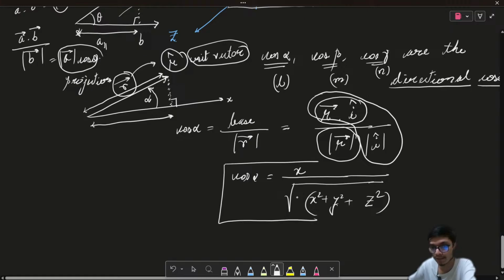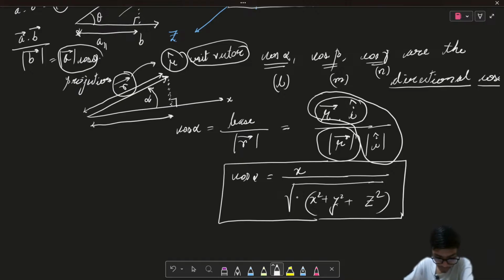Please let me know if this part is clear or not. Please let me know this part is clear. Is this part clear to all of you? Odex, hi Himanshu, is this part clear to you? Is this part clear? Please let me know in the live chat. Is this part clear or not? Is this part clear? All right. So I hope this part is clear to all of you.